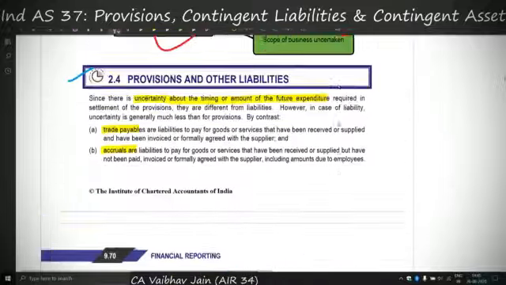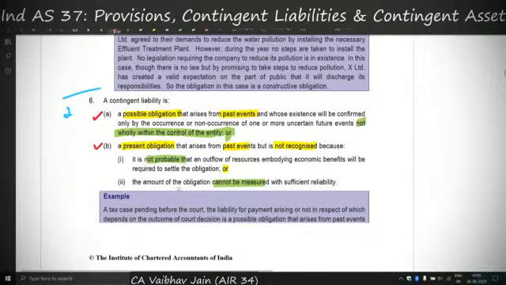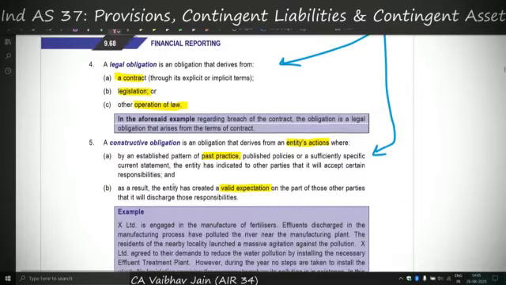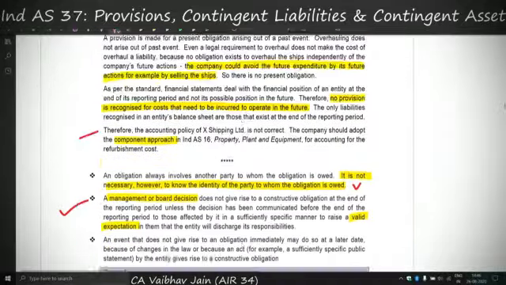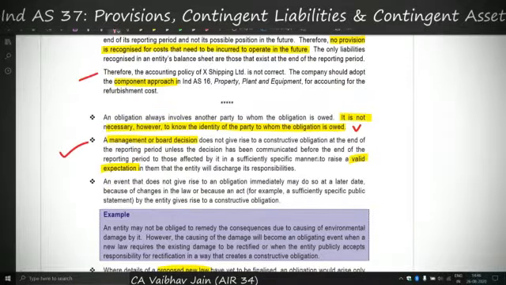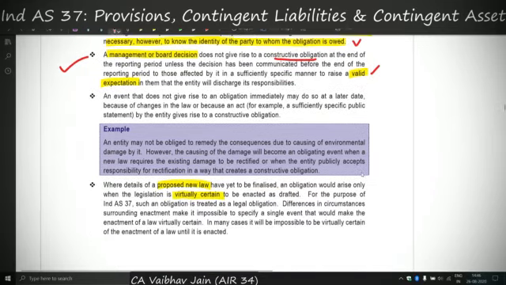Constructive obligation had two components. First was established pattern of past practice or published policy, sufficiently specific current statement, etc. But the second component was of a valid expectation. So in this point, what it says is that if management or board has taken a decision, it cannot in itself be considered a constructive obligation unless and until it creates a valid expectation in the mind of the users. So that was a simple point.